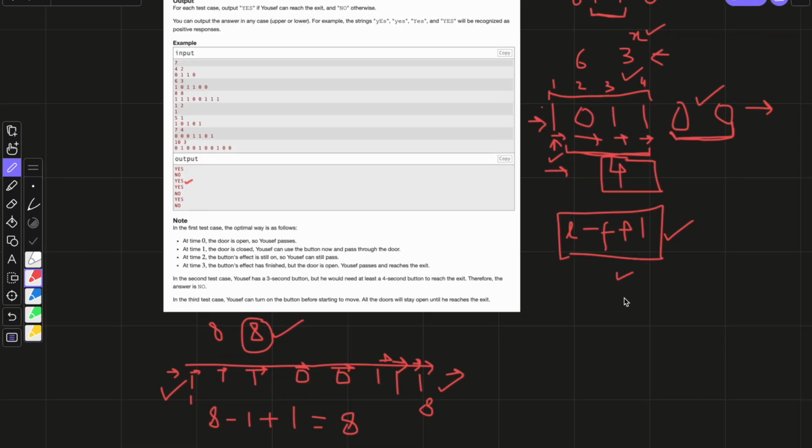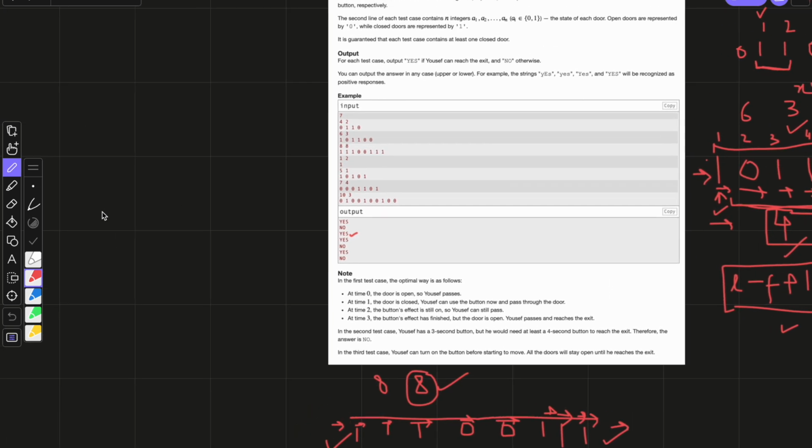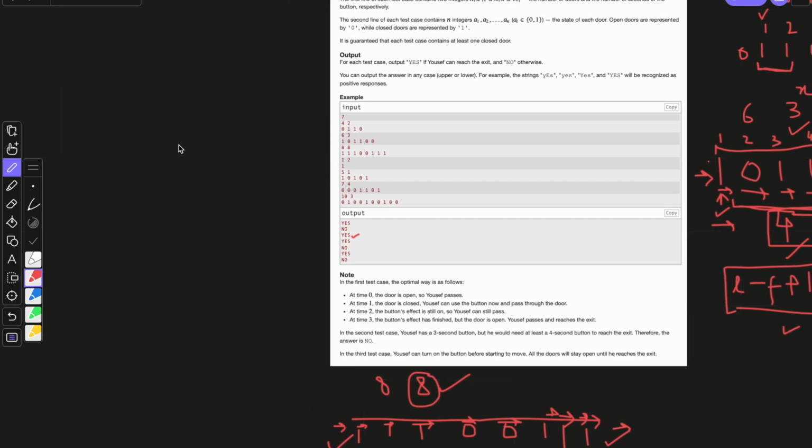Okay. Here Yusuf was not able to, because the value was 4 and it was greater than the value of x already given. So let's also see another test case.